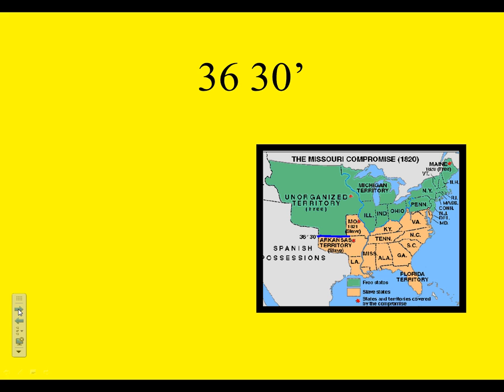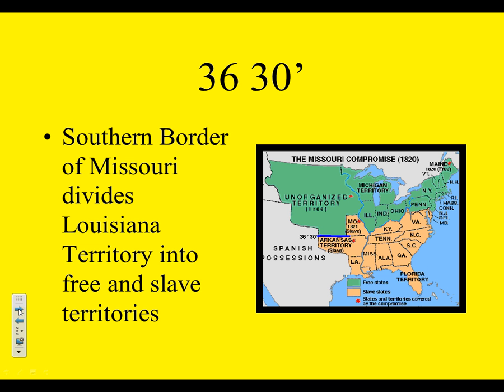Anything north of that will be a free state, all right. So anything north of 36°30' will be free. Anything south will be slave. So if you look at all the land the North got, no slavery here. All right? And this territory here, Louisiana's already a state, so they're out. Okay? But all this territory will be slave once they come into the Union. Don't worry about this, because that is owned by the Spanish. This compromise would not apply to there. So if you look, the North looks like they're gaining a lot, but let's see.